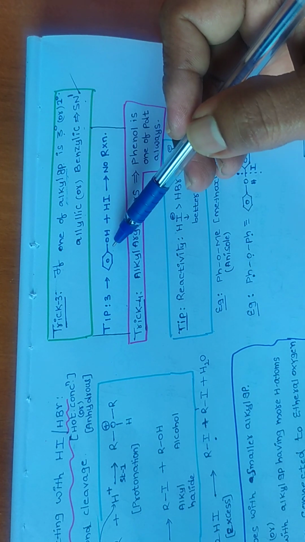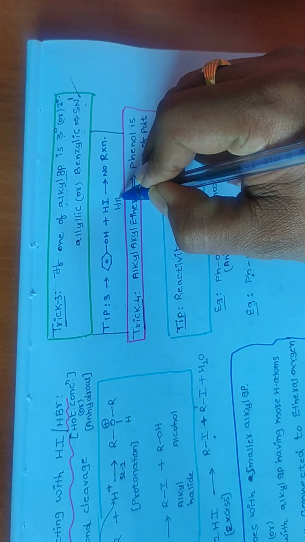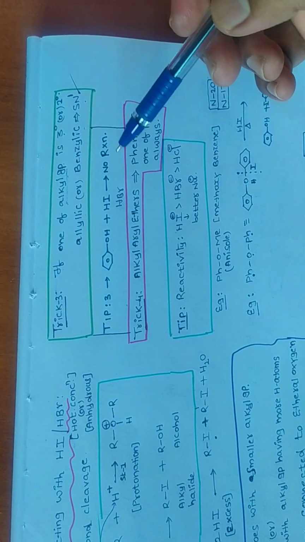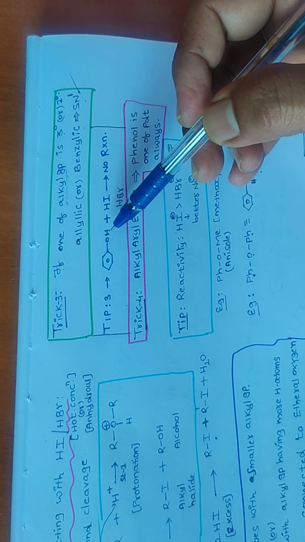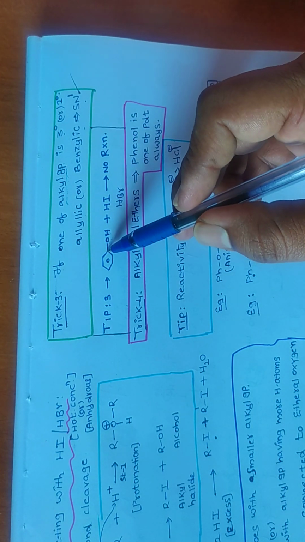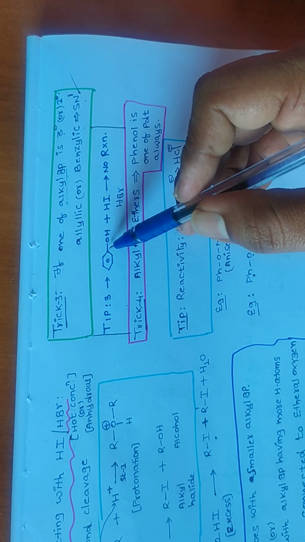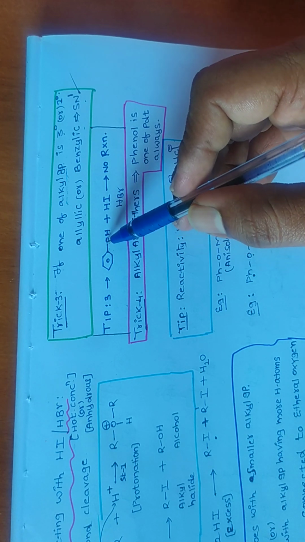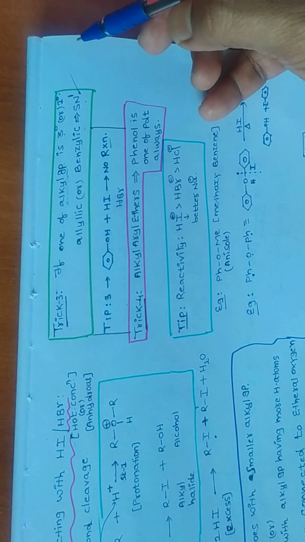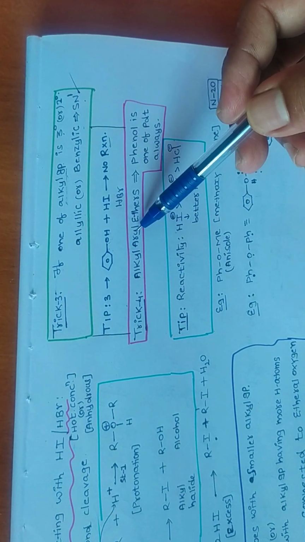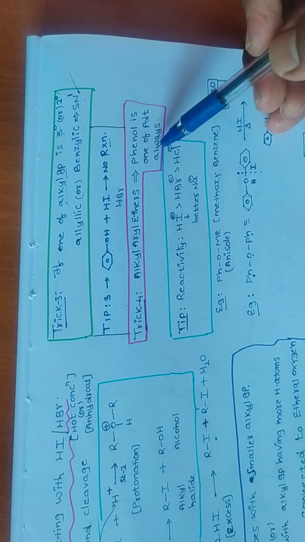Next, phenols do not react with HI or HBr. Why they won't react with HI or HBr: this phenol does not undergo nucleophilic substitution reaction because the carbon oxygen bond is very strong, and a partial double bond is present between carbon and oxygen. So breakage of this bond is difficult. So no nucleophilic substitution reaction, therefore no reaction. Next, alkyl aryl ethers: whenever we take alkyl aryl ethers, phenol is one of the products.